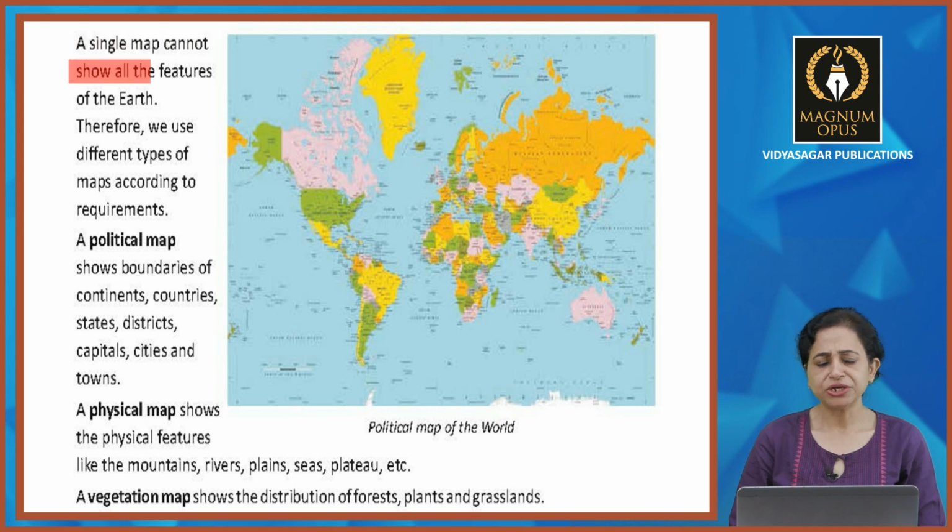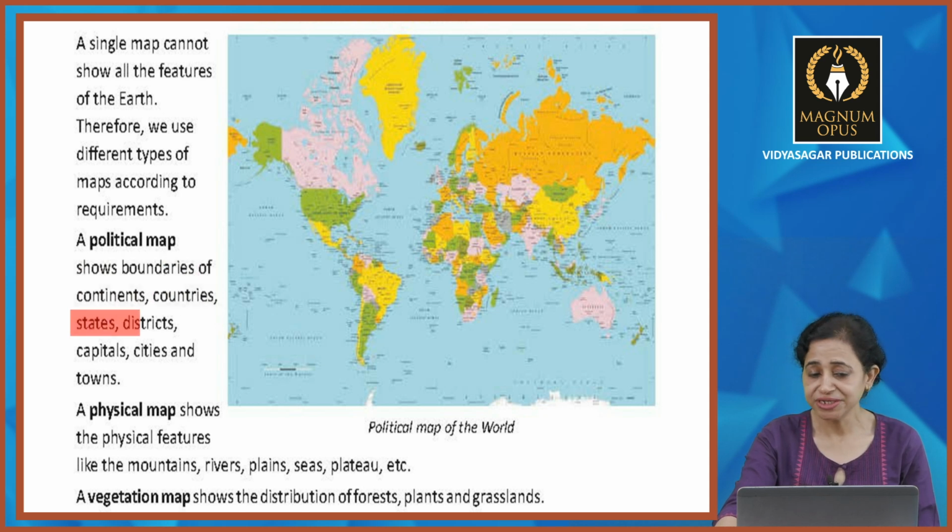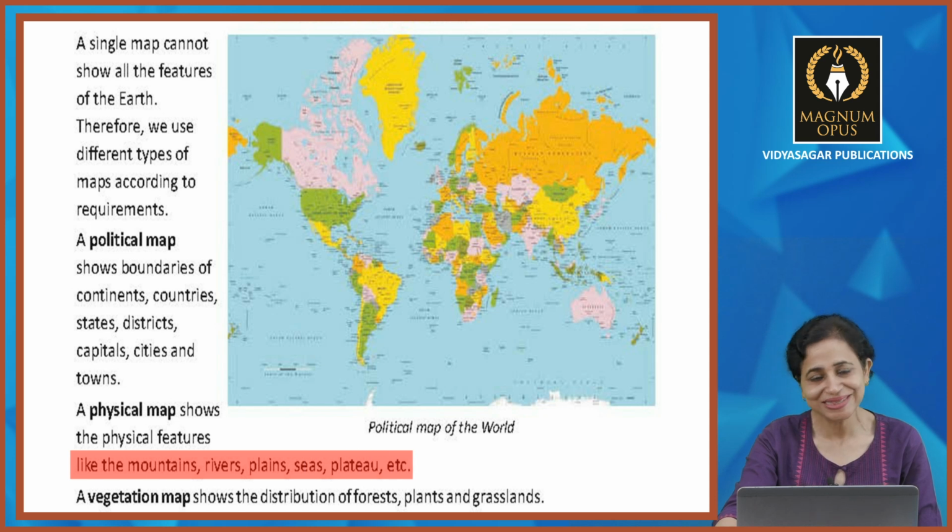A single map cannot show all the features of the earth, right? So therefore we use different types of maps according to requirements. We will talk about political map, which shows the boundaries of continents, countries, states, districts, capitals, cities and towns. And physical map, it shows the physical features like the mountains, rivers, plains, seas, plateau, etc.